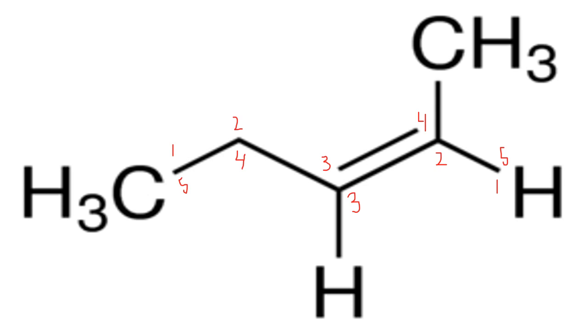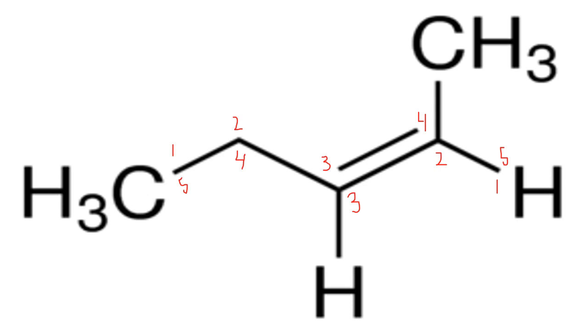Let's take another example. In this example, there is a double bond. So now we use the word "ene" to represent a double bond. Again, we have to select the longest parent chain, which consists of 5 carbon atoms. So it's going to be named as pentene.